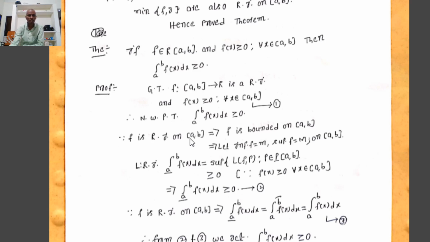Since f is Riemann integrable on [a, b], we already know that every Riemann integrable function must be bounded on [a, b].